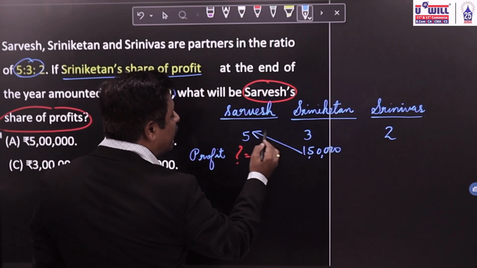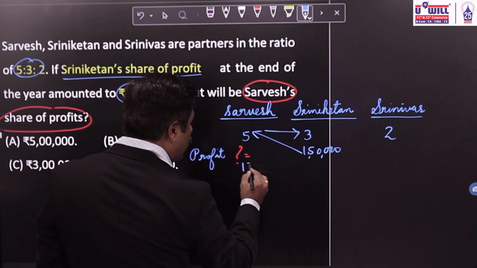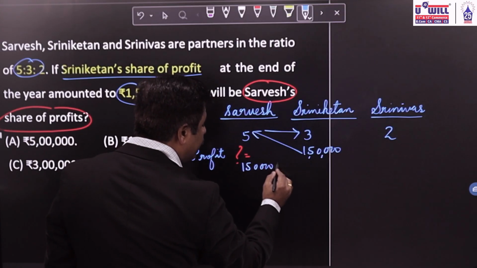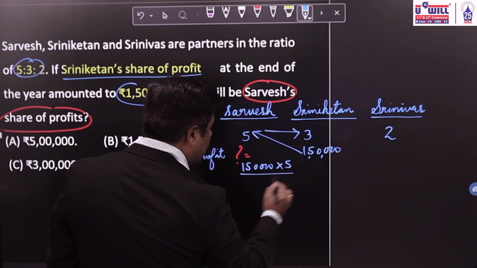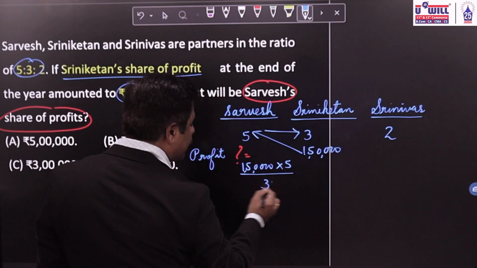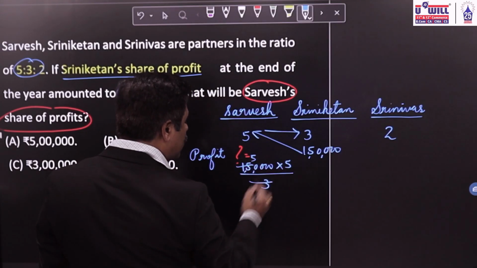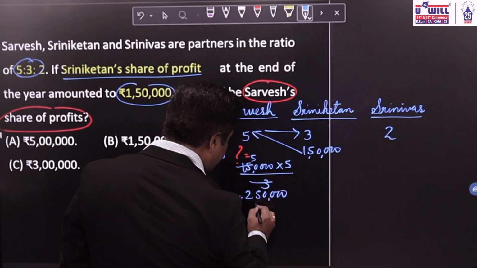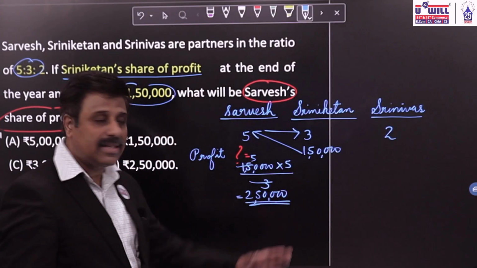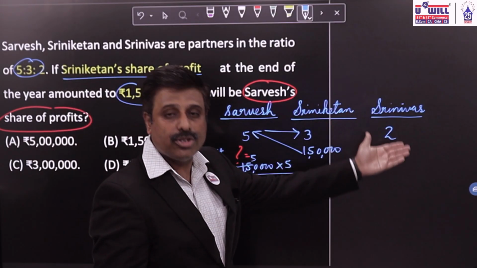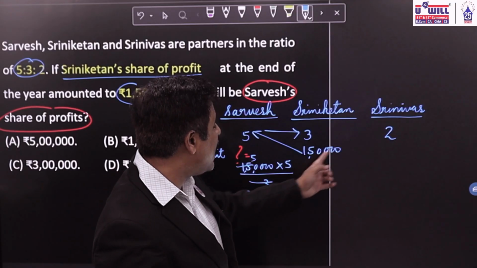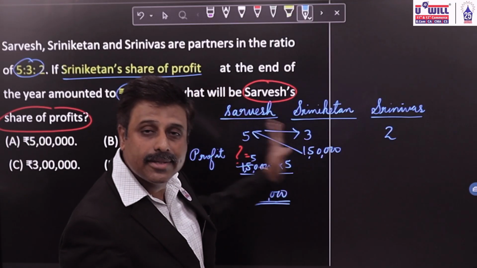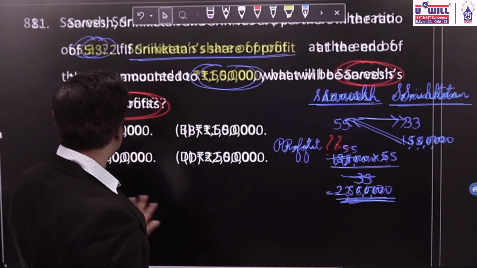1,50,000 multiplied by 5 divided by 3. 3 into 5 is 15. So 50,000 into 5, 2,50,000. Okay, simply by the equation method. Same way, if Srinivas's share was asked, then you would have done 1,50,000 into 2 divided by 3. Here the answer is 2,50,000.